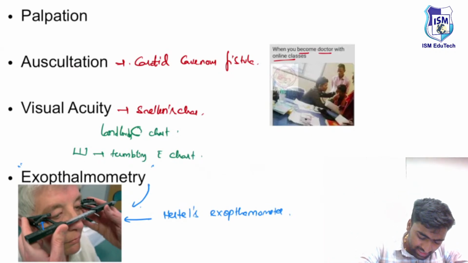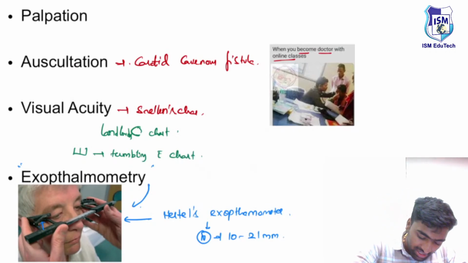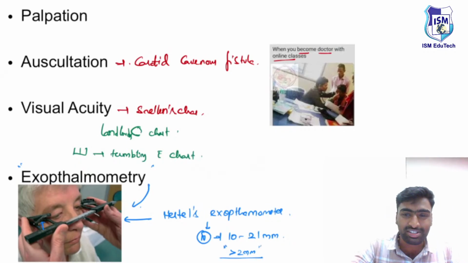Normally the normal level will be from 10 to 21 millimeters. If the increase is more than 2 millimeters, there is a significance, or there might be suspicion of proptosis which may arise.